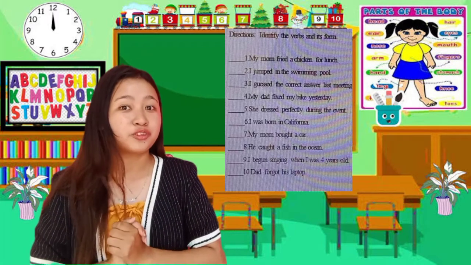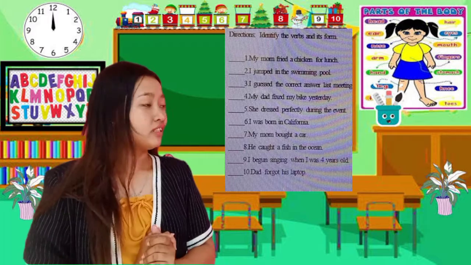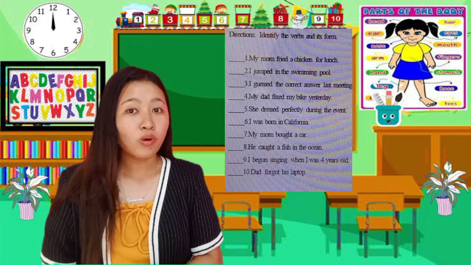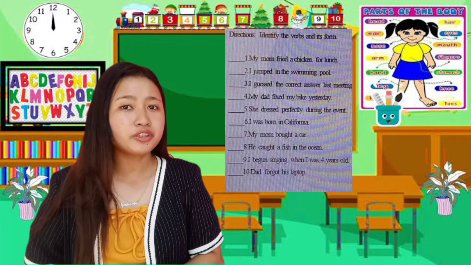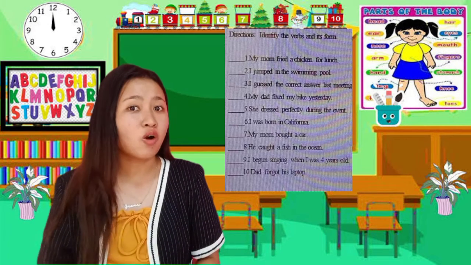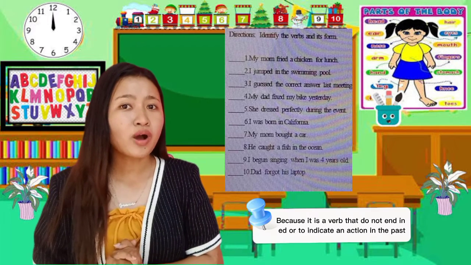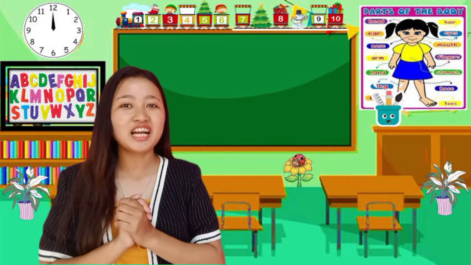Very good. And for the last number, which is the number 10, what verbs used? Forgot, teacher. What form is the verb? Irregular verbs. Is our answer correct? Yes. Why? Good job, class.